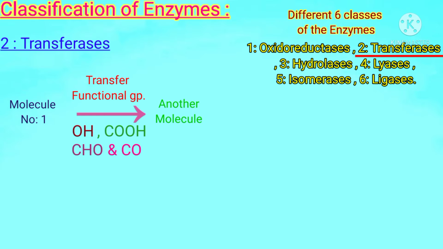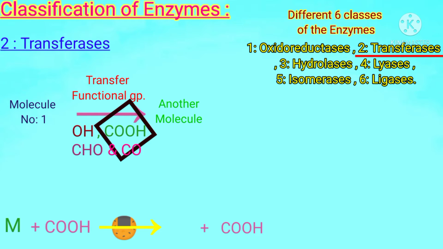Transferases change their position, attaching one functional group in the place of another. So the transfer of these functional groups is the job of transferases. Let's suppose this is a molecule M. We attach this molecule with a carboxyl group. An enzyme E which helps in the transfer of the carboxyl group to this molecule is a transferase.